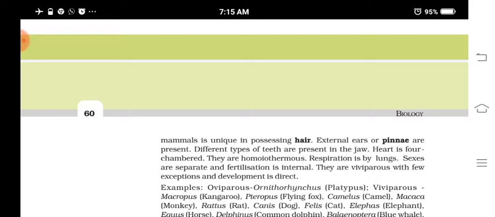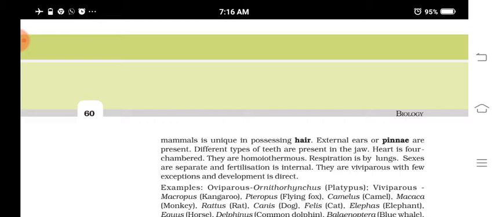Then the external ear or pinnae is there. The external ear or pinnae is an important feature of mammals. Teeth are present in the jaw. The heart is four chambered, and they are homeothermous, means body temperature is constant, isn't it? If we go to any polar region or hilly region, even if the outside temperature is lower, our temperature will be normal, isn't it? Then respiration is by lungs.